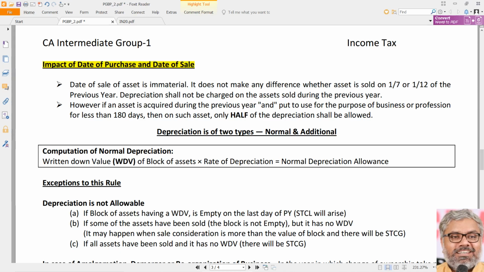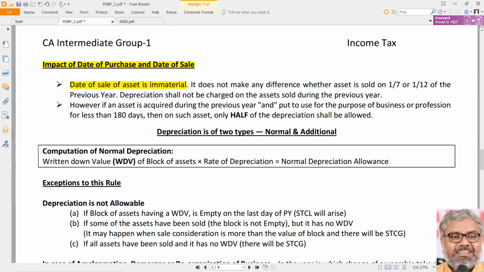Whether it will matter on what date the asset is purchased, on what date the asset is sold. This is an important point to be noted. First point is the date of sale of asset is immaterial. It doesn't matter at all. In accounts it matters a lot because we will provide depreciation only up to the date of sale. Here we don't provide depreciation on time basis. We provide depreciation on block of assets basis, full year basis. Our only differentiation is 180 days or less than 180 days. That's it. So date of sale is completely immaterial.